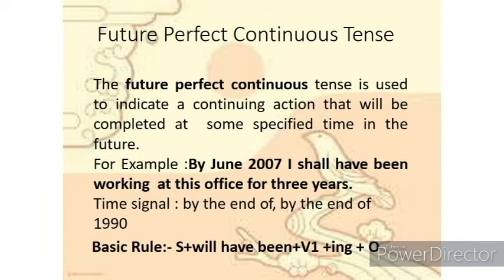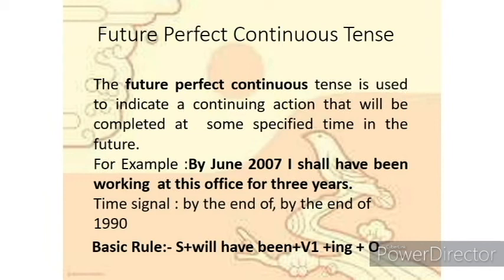Now how to use this basic rule: जैसे कि he will have been playing guitar till 1 o'clock. 1 o'clock तक you have specified the time. He will play the guitar. They will have been singing the song till tomorrow. कल तक वो गाना ही गाते रहेंगे.